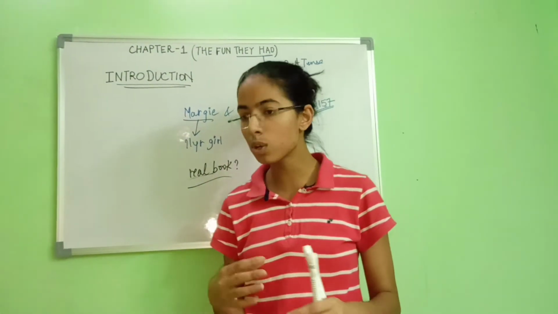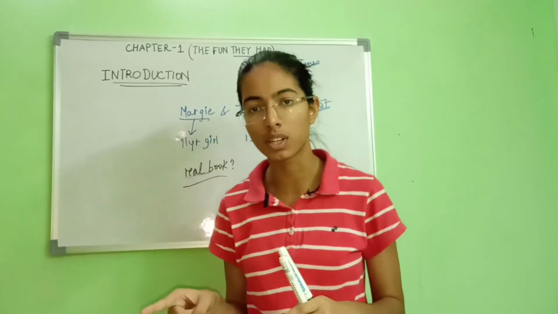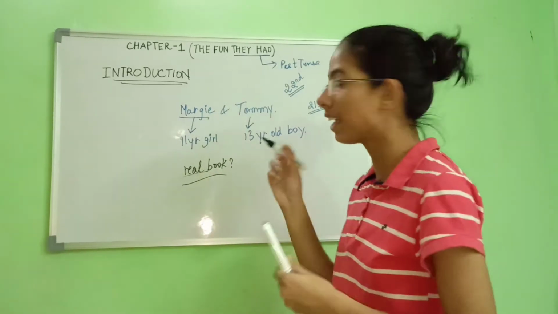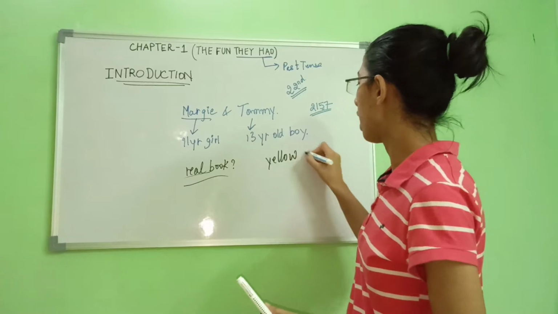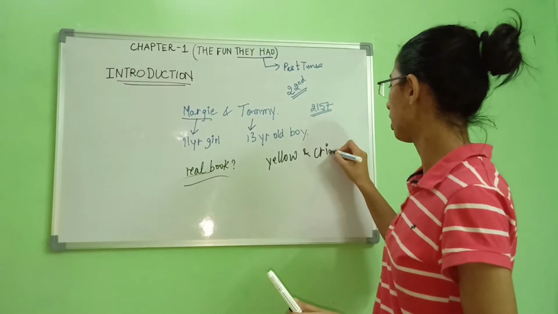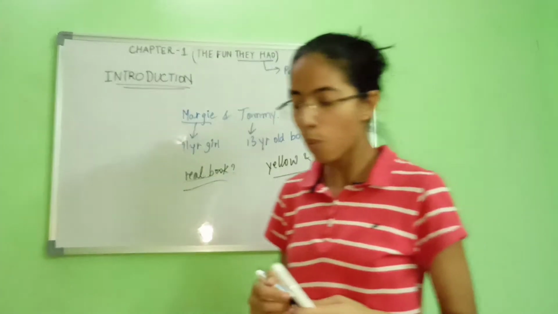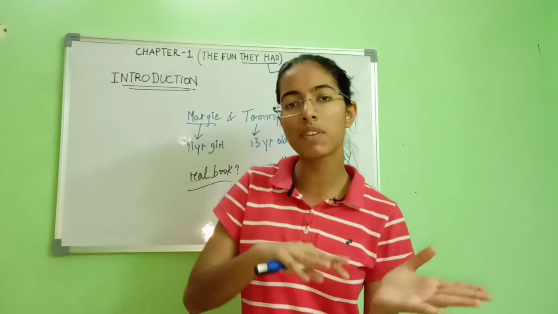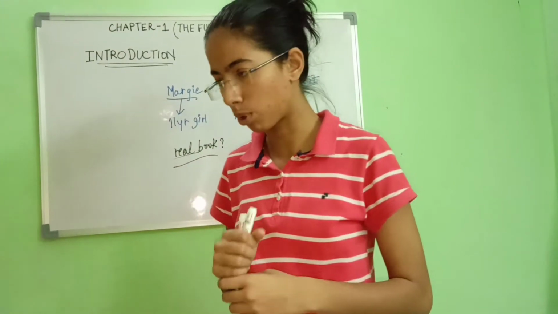So she says, oh my god, this is a real book and the words are printed on it. The words are printed on it, because she has never seen such a thing, such a creature actually. So she says, oh my god, this is a printed book. The words are printed and the pages are yellow and crinkly. She defines it as the pages are yellow and crinkly. What next? She says that even we can turn to the previous page too. So this is how she defines a real book.